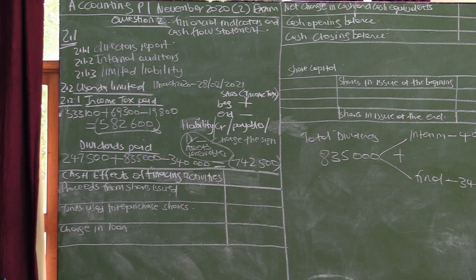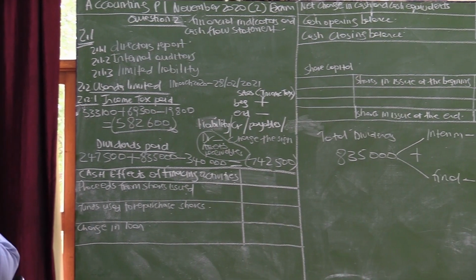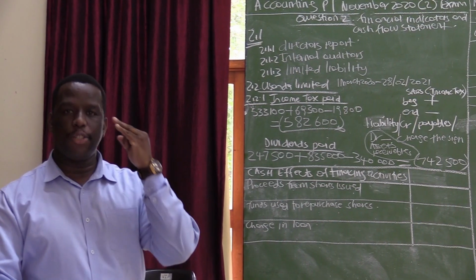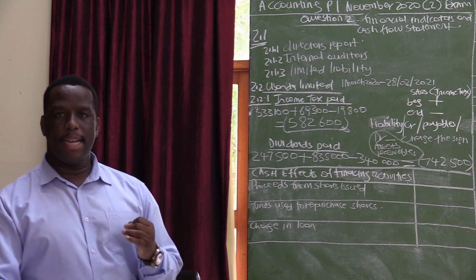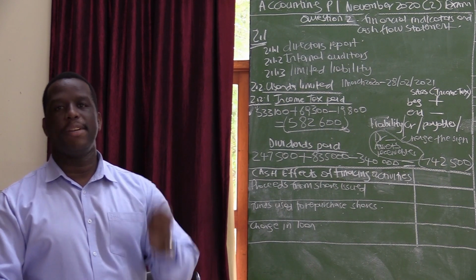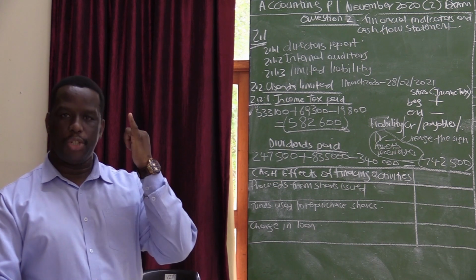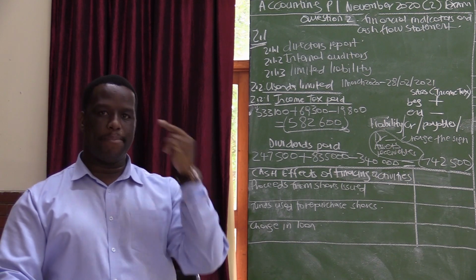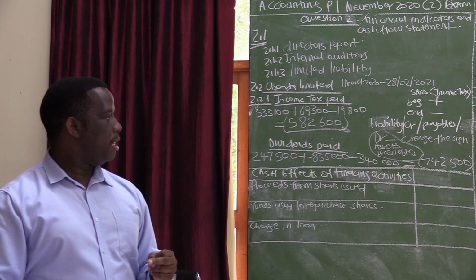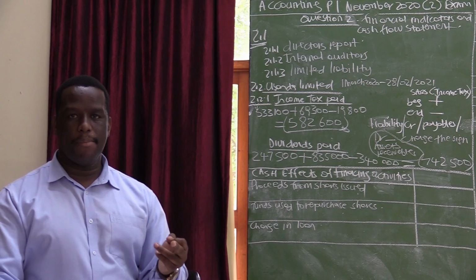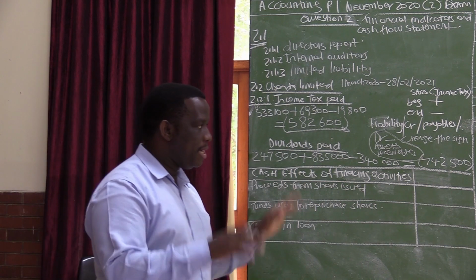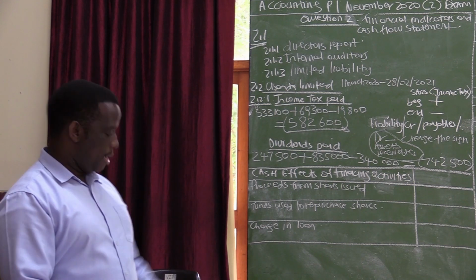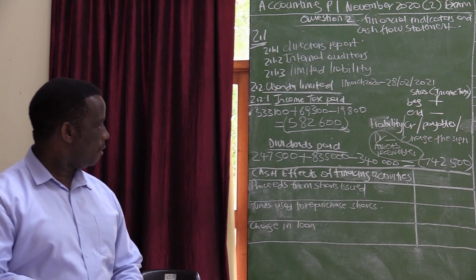So you should always remember that your calculation for dividends paid should be your shareholders for dividends at the beginning plus your interim. And should it happen that you are not given interim, you are given the total dividends, it will then be your shareholders for dividends at the beginning plus your total dividends, and you will then have to subtract the final dividend. Because we know that the total dividends is made up of interim and final. But if you are given the interim, it will be very easy. It will be your shareholders for dividends plus your interim, and then the answer will be your dividends paid.